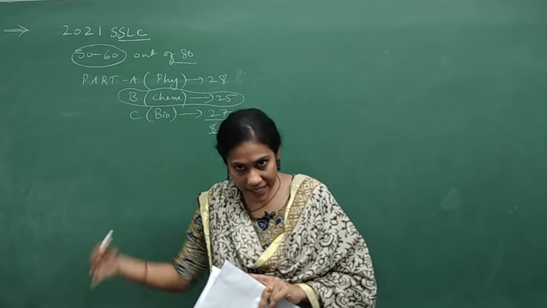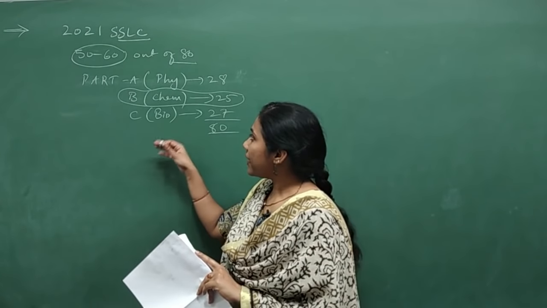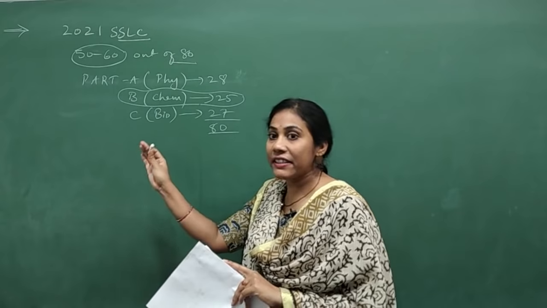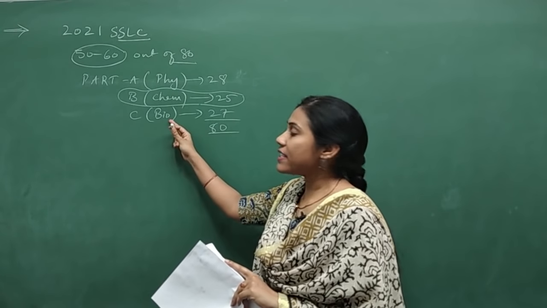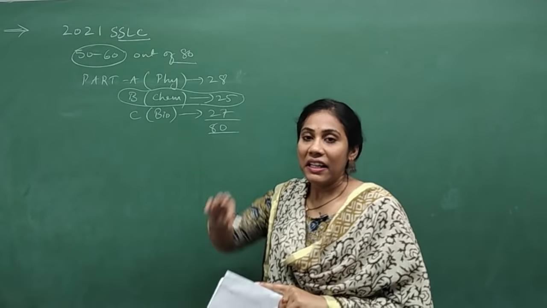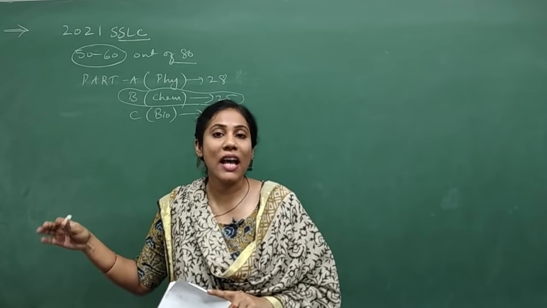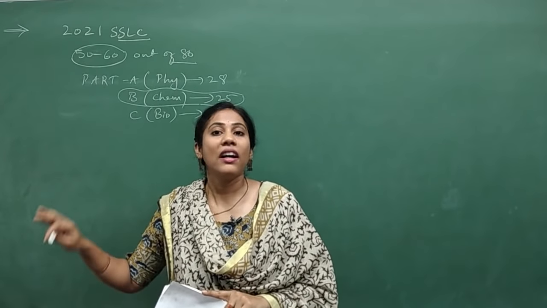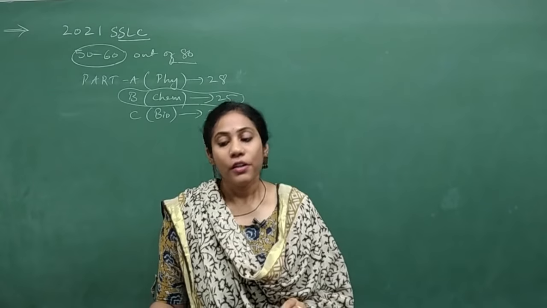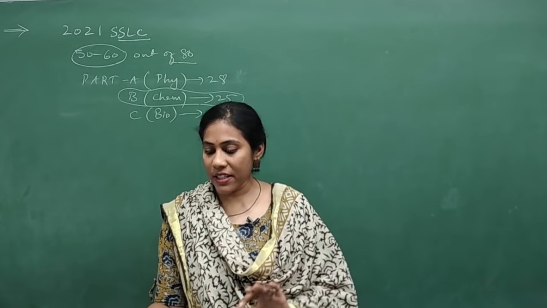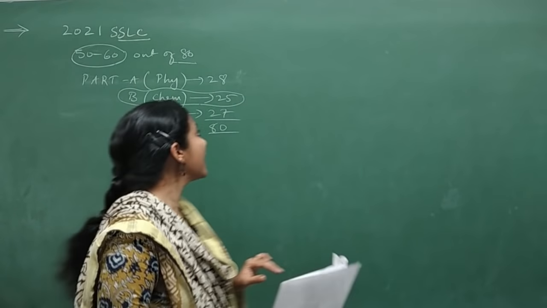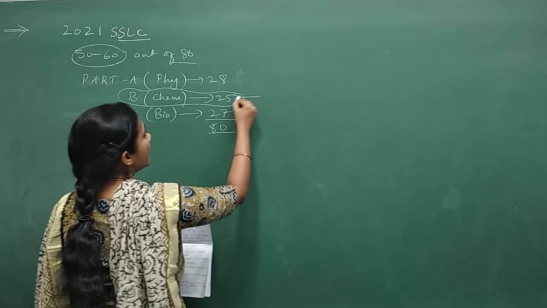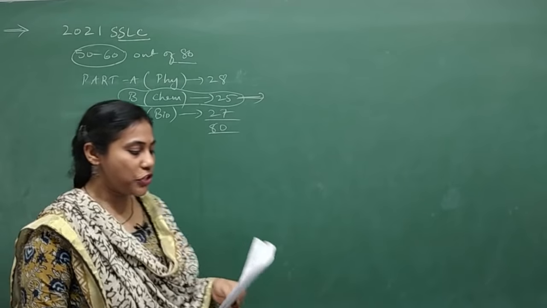Right? And in the next video, I will concentrate on the physics part, and in the third video, I will concentrate on the biology part. Like that, in 3 videos, I am going to cover all the important questions that are necessary to score marks of around 50 to 60 out of 80. So let us not waste our time, and quickly go to the chemistry chapters. So this video is all about the chemistry chapters.